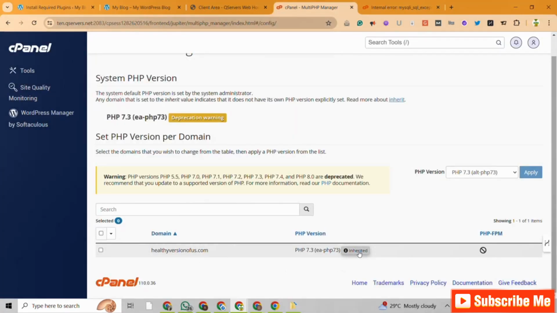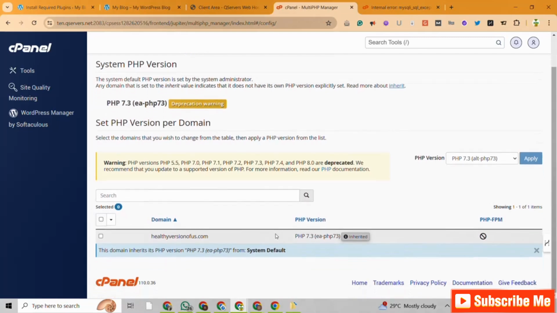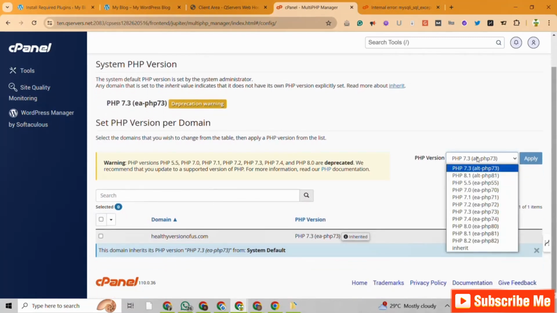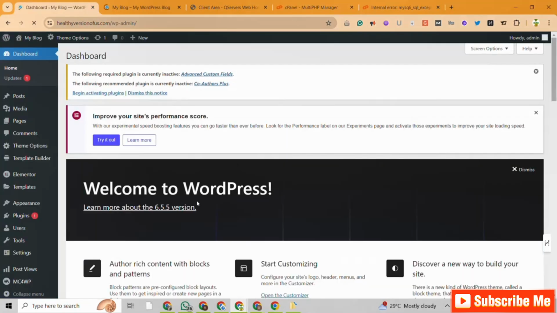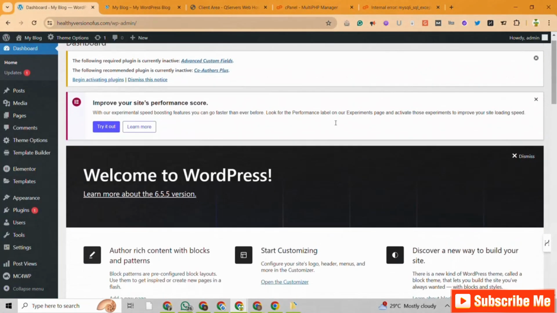Let's tap on this here. Let's do this one here. So let's check for 8.1. Let's apply 8.1 to our content. Yeah, let me apply this. All right, so the issue is solved obviously. We needed to just update our PHP version. So this is how to update the PHP version for your website, right?